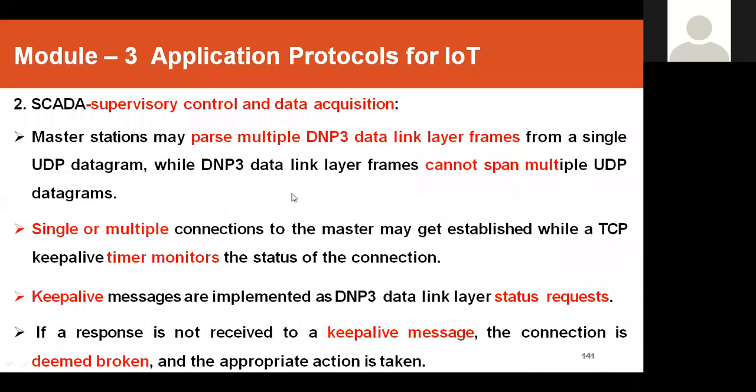And master sessions may parse multiple DNP data link layer frames from a single UDP datagram, and that's a function of the master session. Single or multiple connections to the master may get established while a TCP keep-alive timer monitors the status of the connections. So you can even connect more than one.